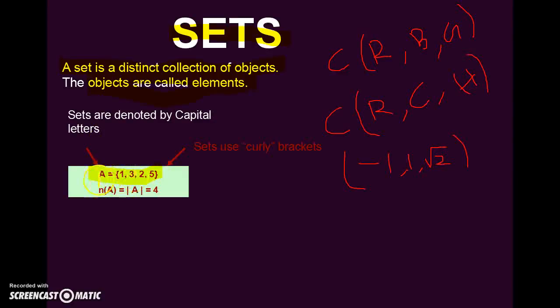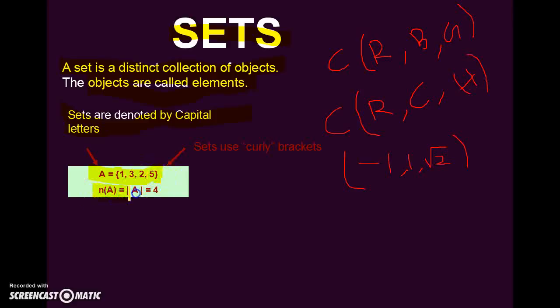Now here, A is equal to {1, 3, 2, 5}. This is a set of elements of natural numbers 1, 2, 3 and 5, and it should be enclosed between two braces, the curly braces. This is known as an open brace and this is known as a closed brace. Always remember that sets are denoted by capital letters. So A is equal to {1, 3, 2, 5}.